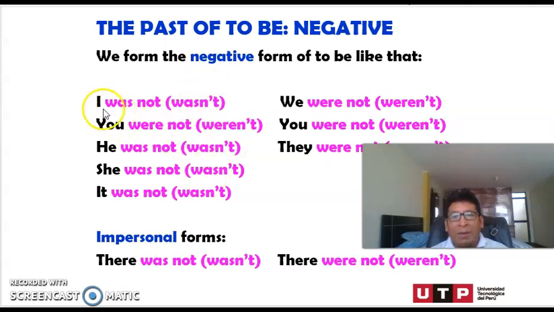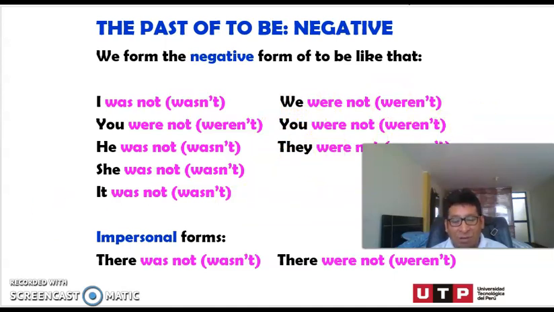You can say, I was not, or we were not, or he was not, or they were not. It's important to say that. That's the form. Or we can use the contraction when we say was not and I wasn't. You weren't, he wasn't, she wasn't, it wasn't, we weren't, or they weren't.